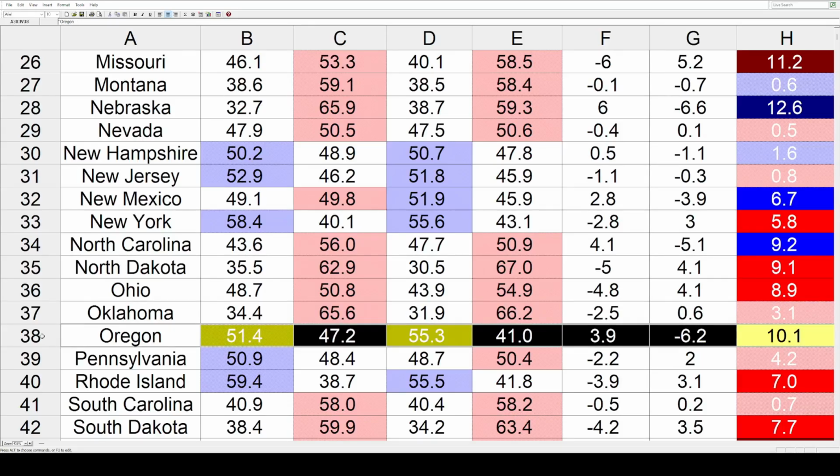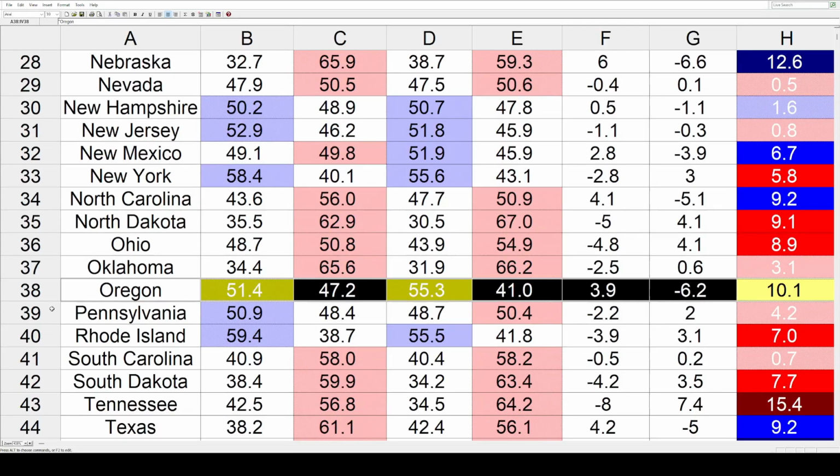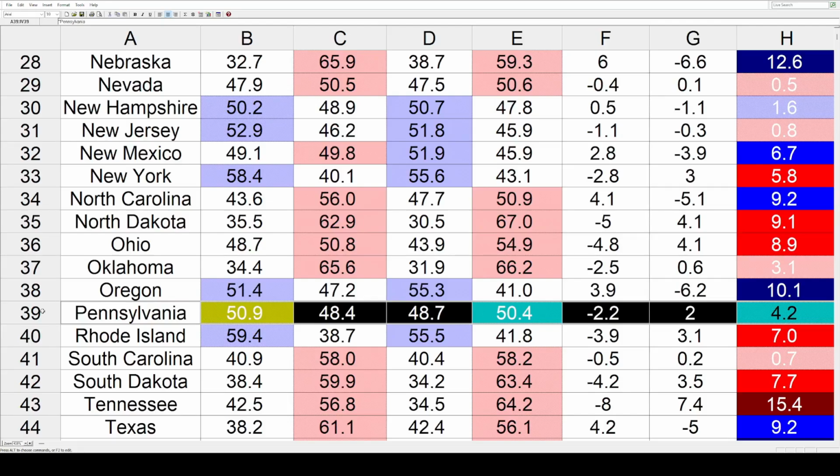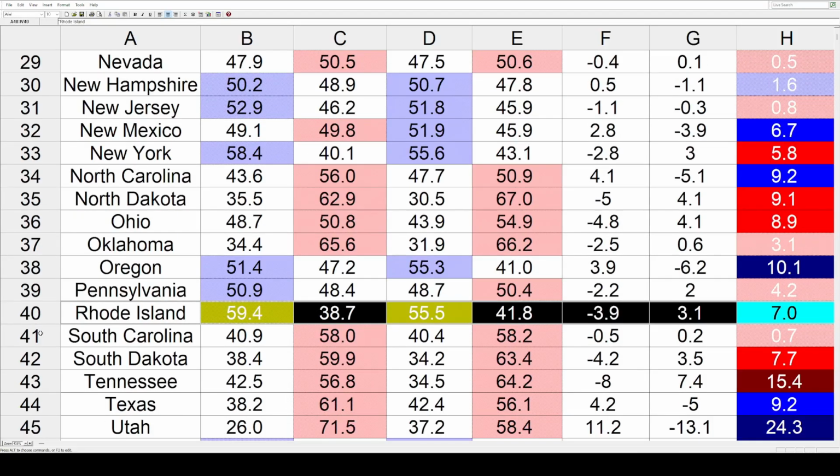Oregon decided to go double digits toward the other side. That's by 10.1. Pennsylvania a little redder by 4.2. Rhode Island also redder by 7.